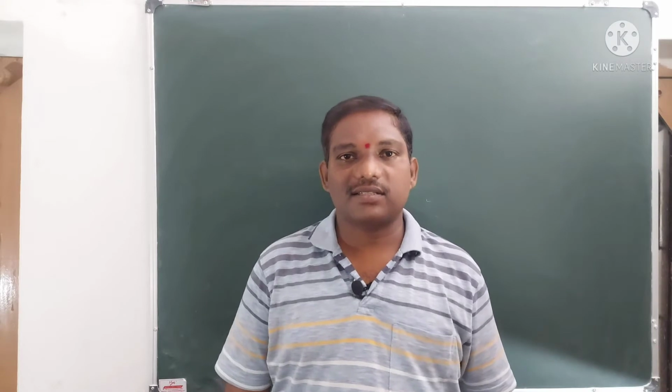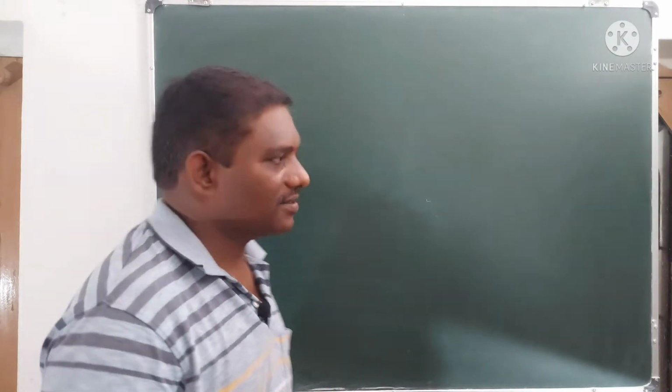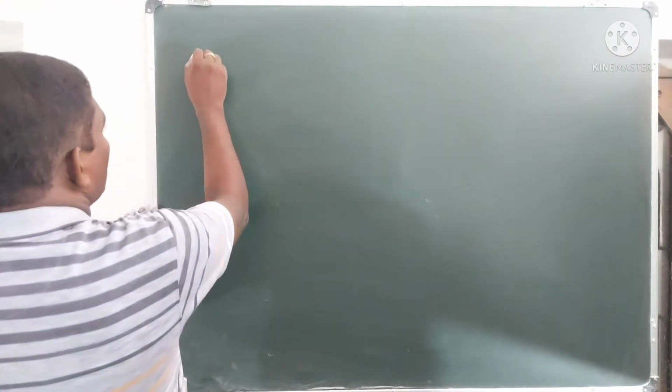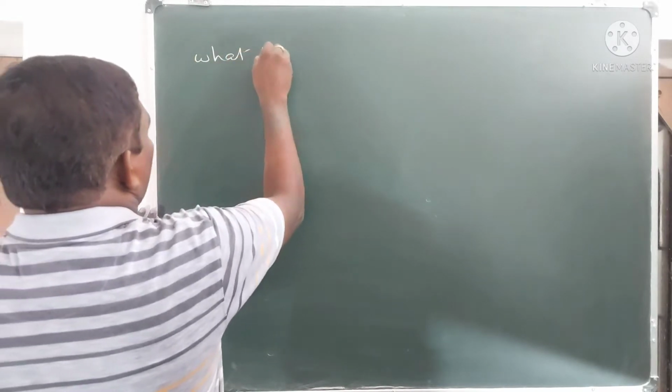Now let us discuss what is optics. What is optics?